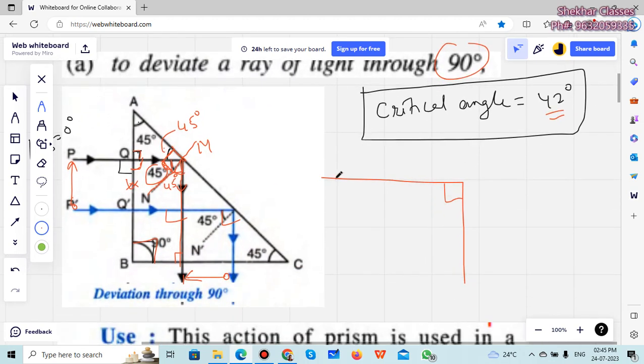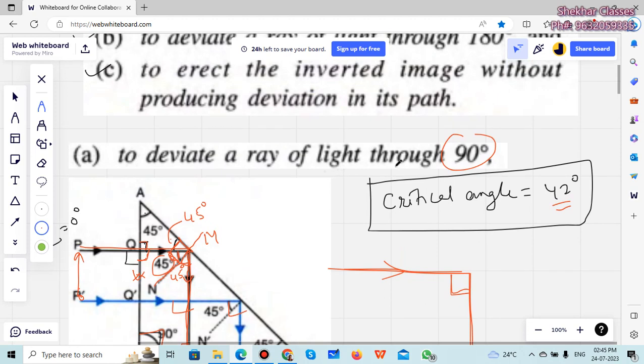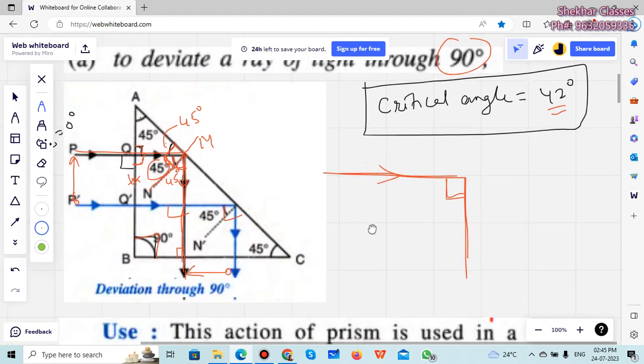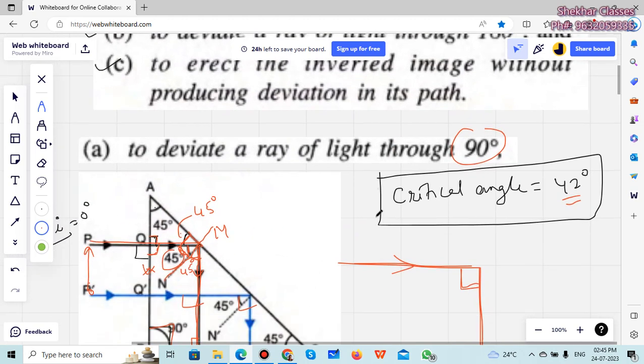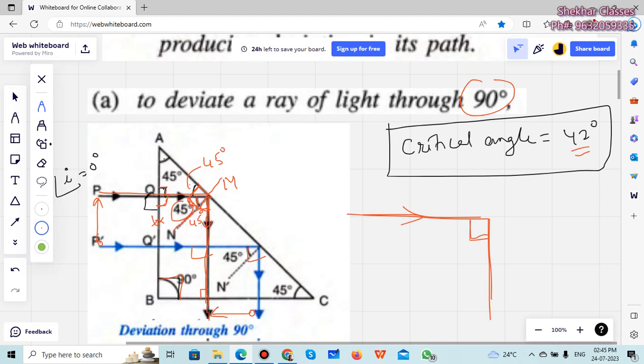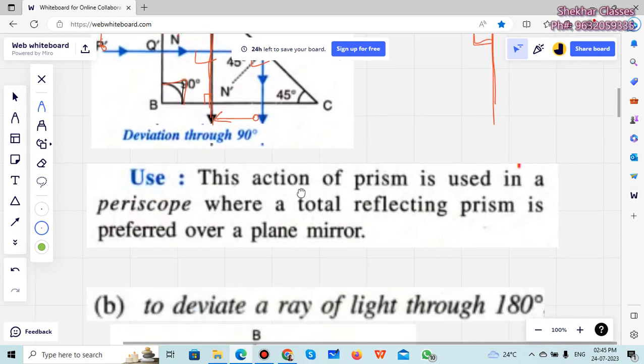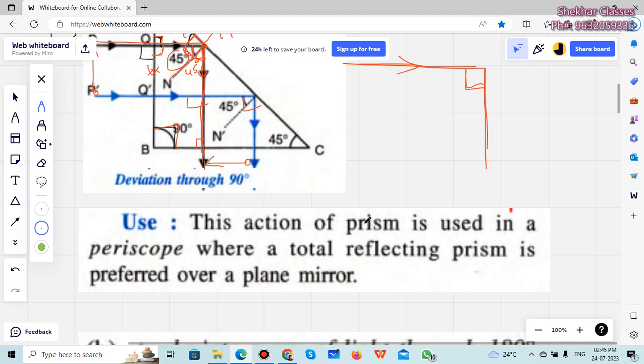So this is the angle of incidence, this one, and this is the angle of refraction, or reflection we can call it. And what is the angle between the two? 90 degrees. So this is the deviation of light through 90 degrees. Is that part clear? So remember, when we have to deviate through 90 degrees, we have to use this particular prism in this manner. Now what are the uses of this kind of prism?